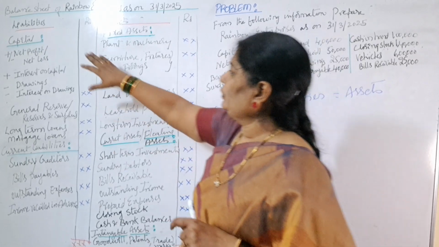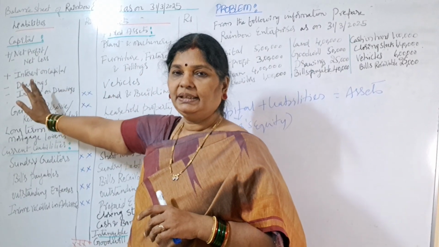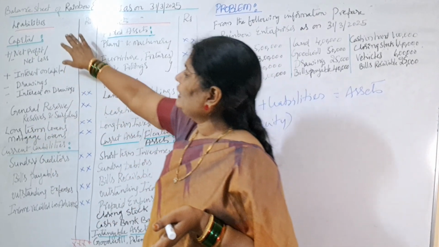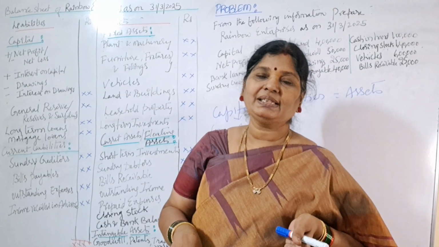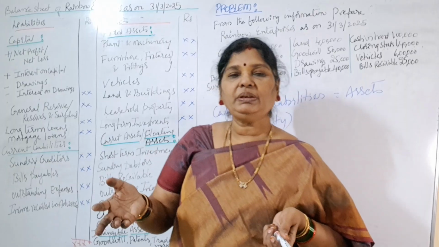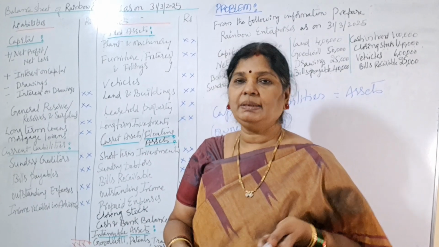Now first I will explain you what are liabilities. So liabilities means this side. Our left side is called what? Liability side. Under liabilities, we are having long-term liabilities and short-term liabilities. Long-term liabilities means which are for more than 1 year, and short-term liabilities means which are less than 1 year. Short-term liabilities are also called current liabilities.